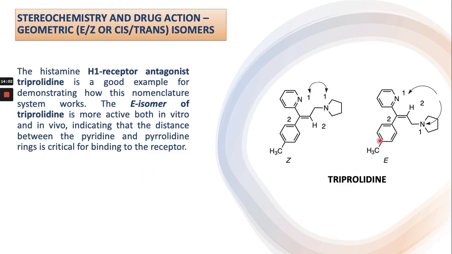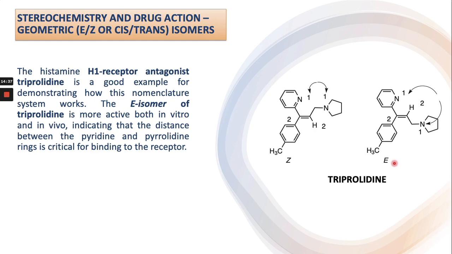This is the stereochemistry effect on drug action with a geometrical isomer. You can see this one is the geometrical isomer, one is Z and one is E. The E and Z designation is on the basis of the groups on this side. One is the pyrrolidine group and one is the pyridine group. If these groups have the same orientation, it is Z, and if they have the opposite orientation, antiplanar to each other, they are the E conformer.